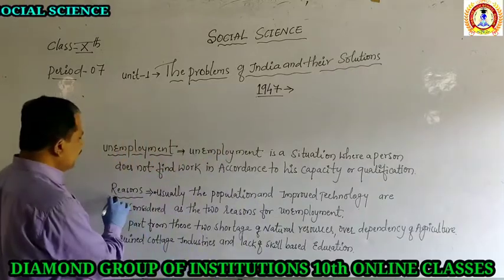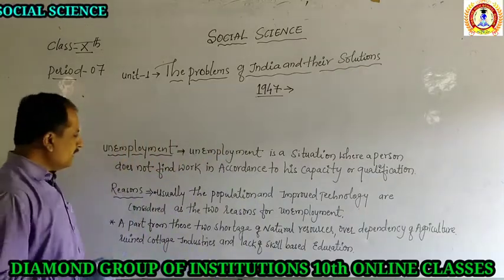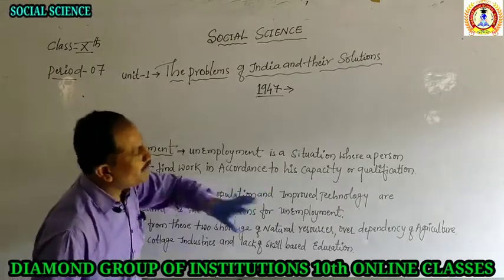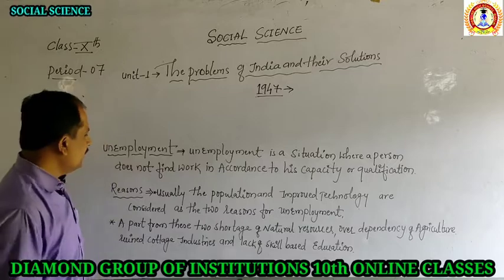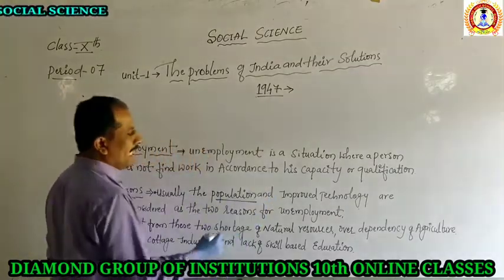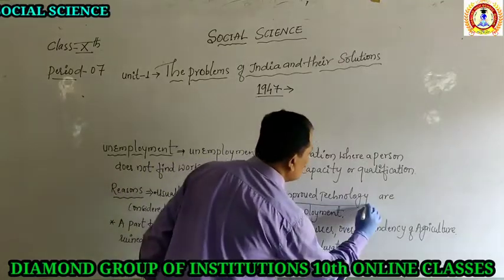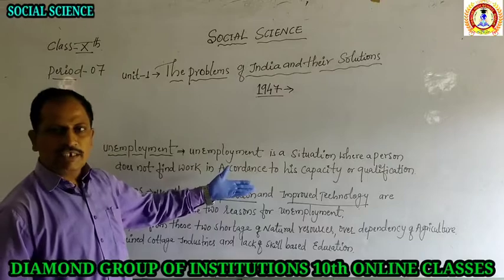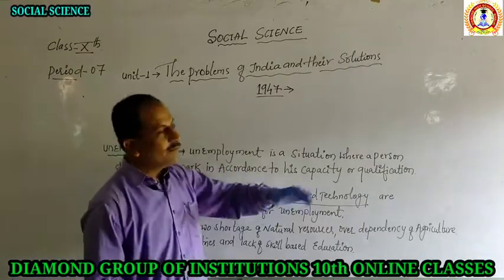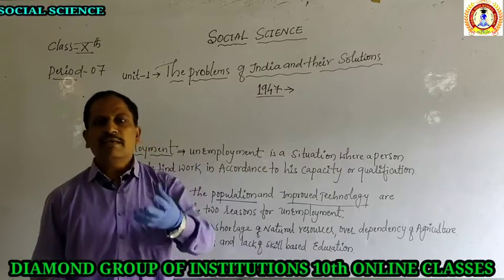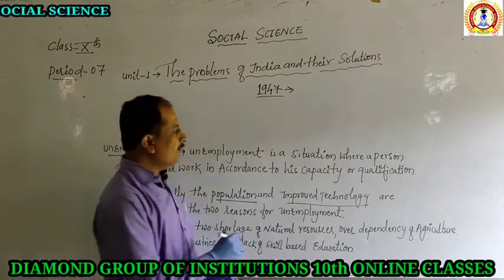See here, the reasons for this unemployment are usually the population and the improved technology. On one side we find more population in India. On the other side, as technology improved, human beings are not getting employment.